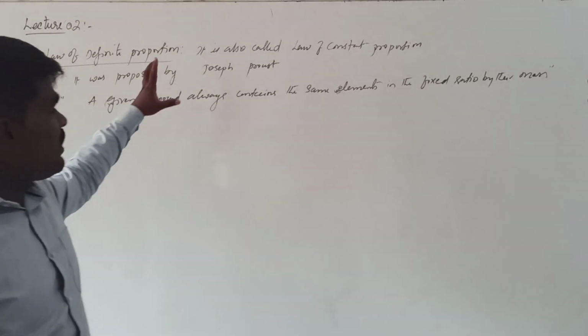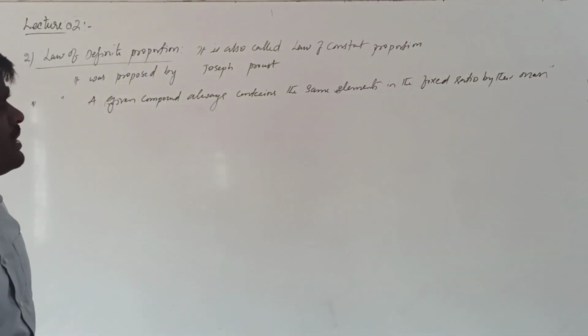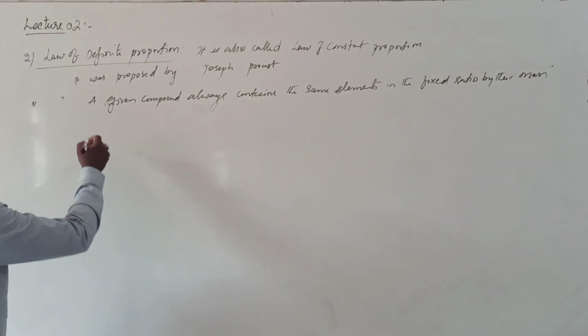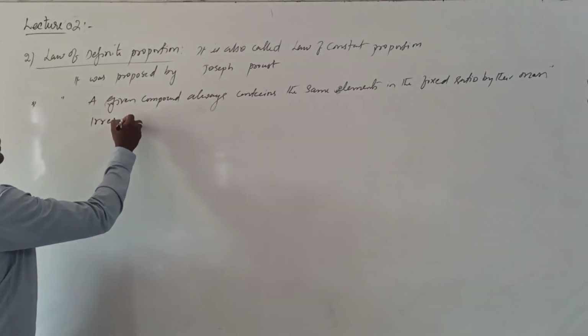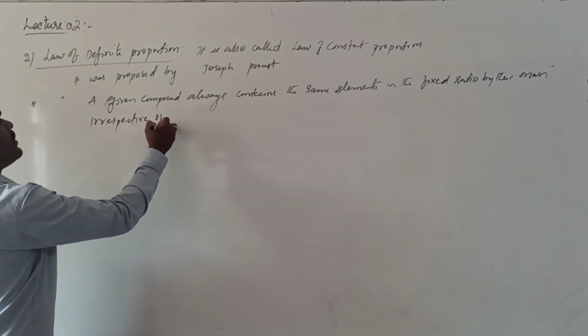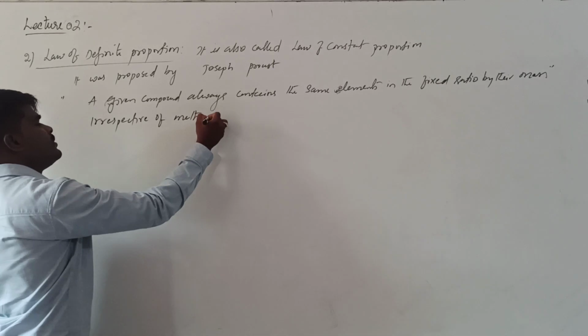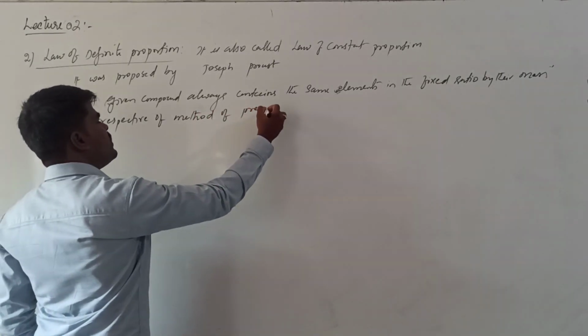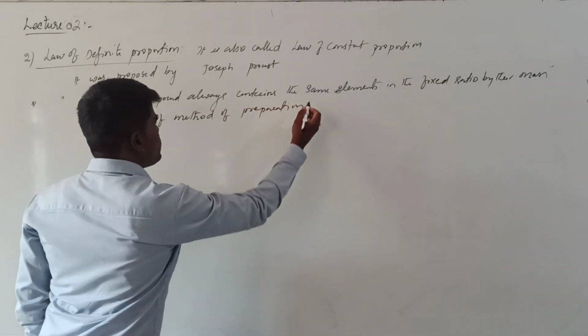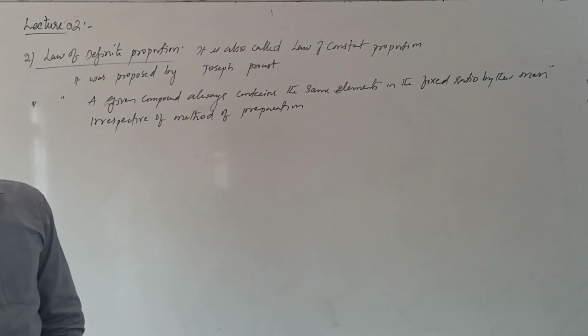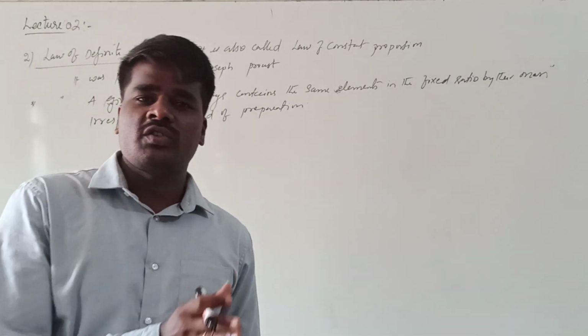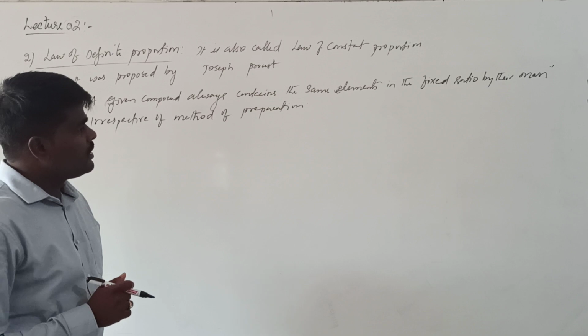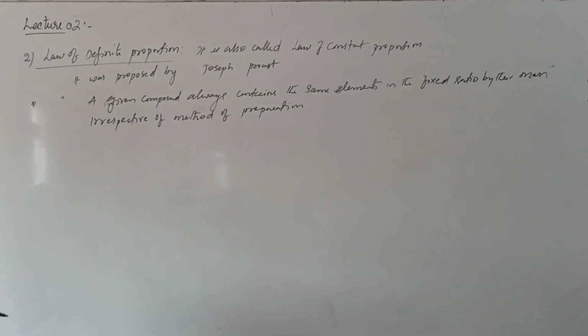A given compound always contains the same elements in the fixed ratio of their mass irrespective of the method of preparation. Whatever method used for the preparation, that compound always contains the same elements in the same ratio by their masses. That is the meaning of the law of definite proportion.